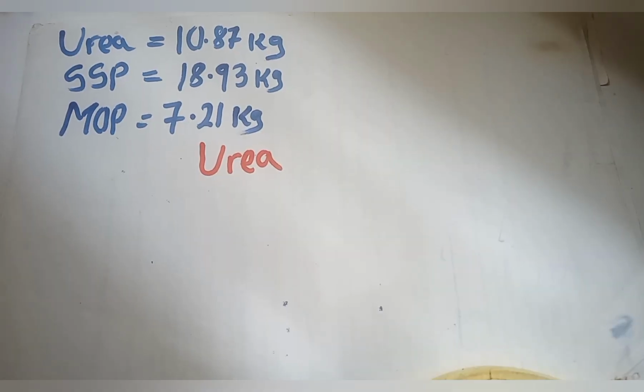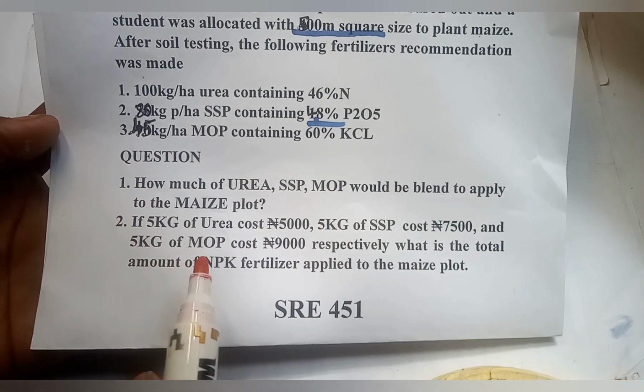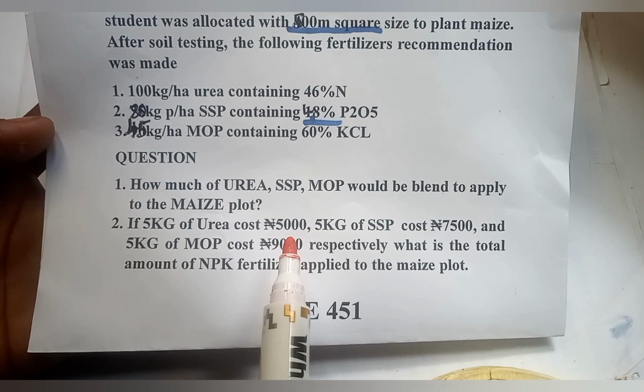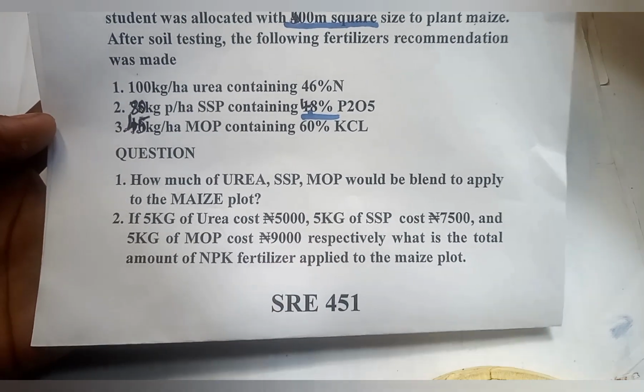Now I want to calculate for urea first. Don't forget that they say that if 5 kilogram of urea costs 5,000 naira, 5 kilogram of urea is equal to 5,000 naira.